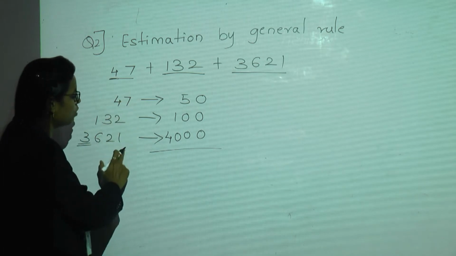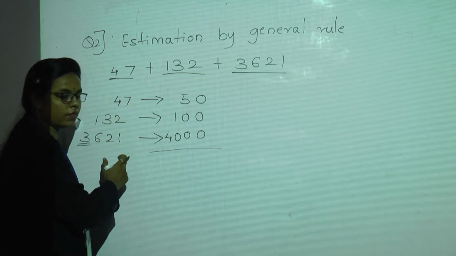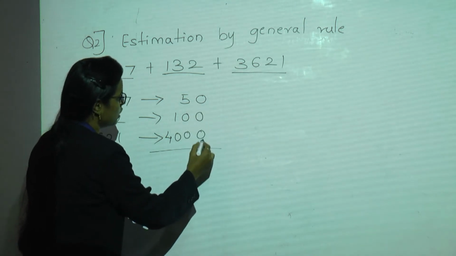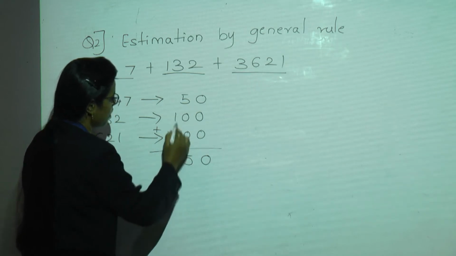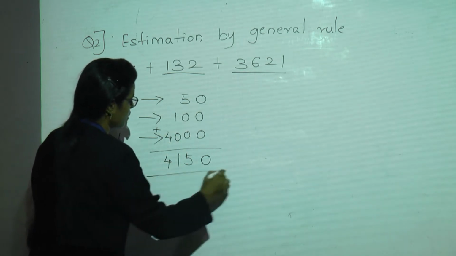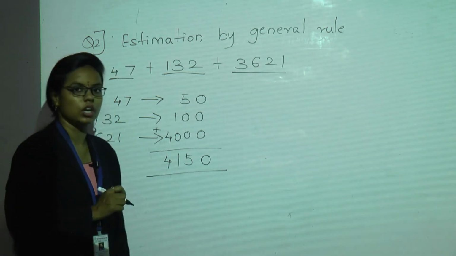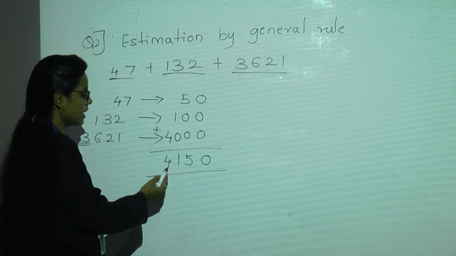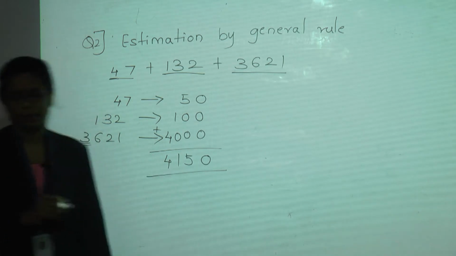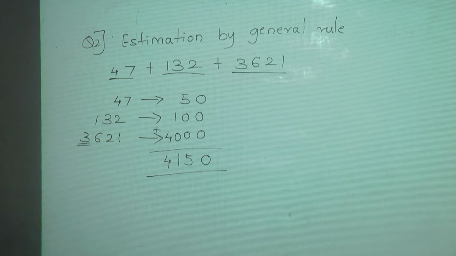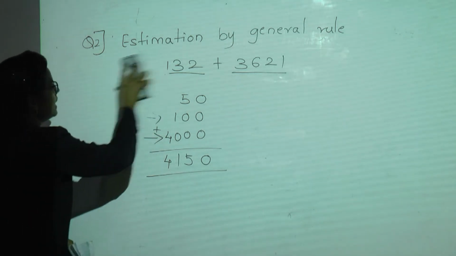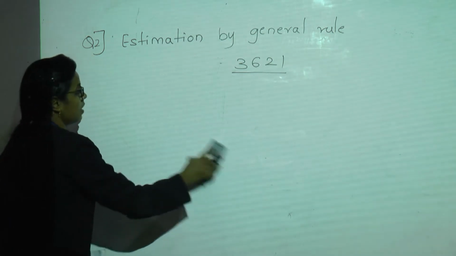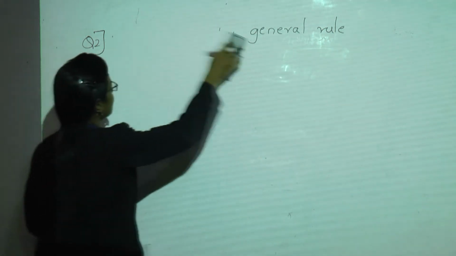As we have found the round off or the estimation of these numbers, we will add now. 0 plus 0 plus 0 is 0. Again 5 plus 0 plus 0, 5. 1 plus 0 is 1, and here 4. So the estimation by general rule, we got the answer as 4150. Okay, so the same you can do for subtraction and multiplication.